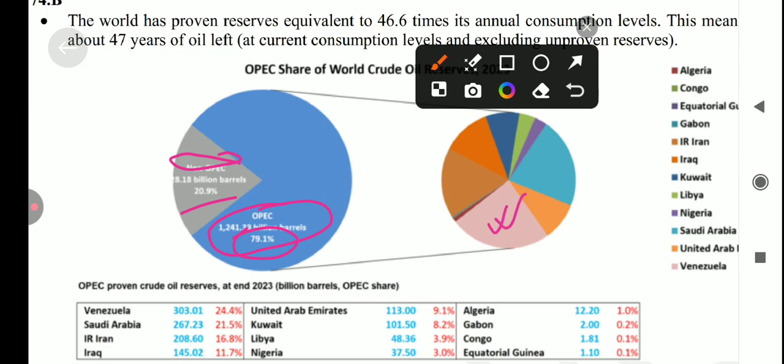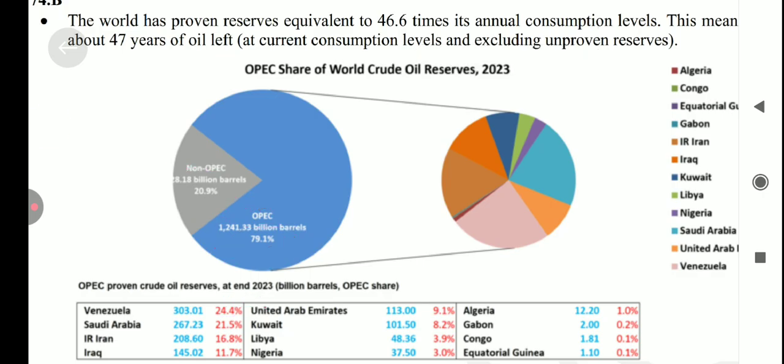Then after हो जाएगा सऊदी अरेबिया जो कि 21.5%, और वेनेजुएला के पास 24.4%. Next one is Iran which has 16.8%, then Iraq which has 11.7%, and then after UAE, Kuwait, Libya, Nigeria, Algeria, Gabon, Congo, Equatorial Guinea.